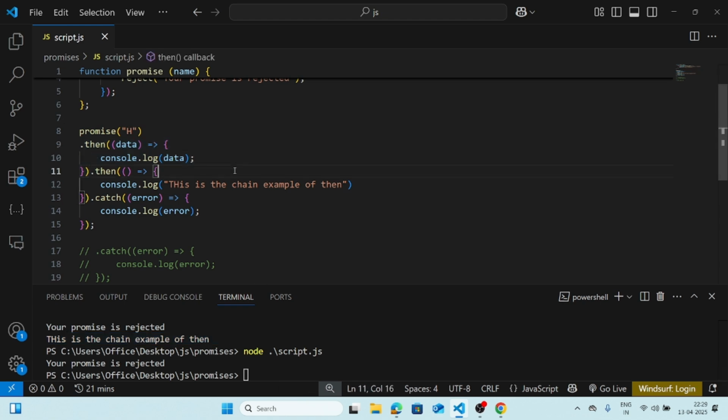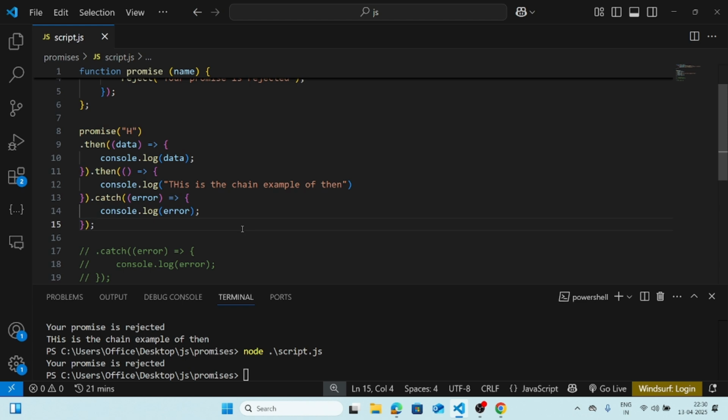But now when I get an error while resolving the promise, this then chain will not trigger, rather the dot catch will trigger itself, do whatever is asked in the error part, and finish off the program.